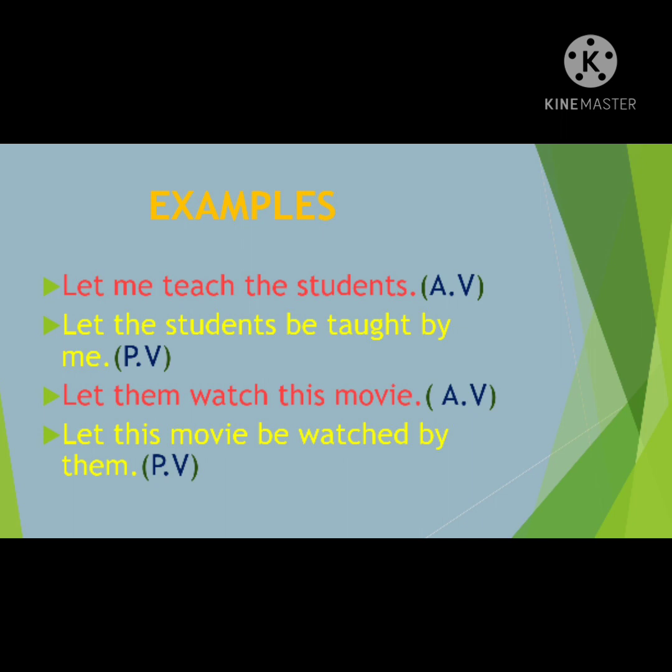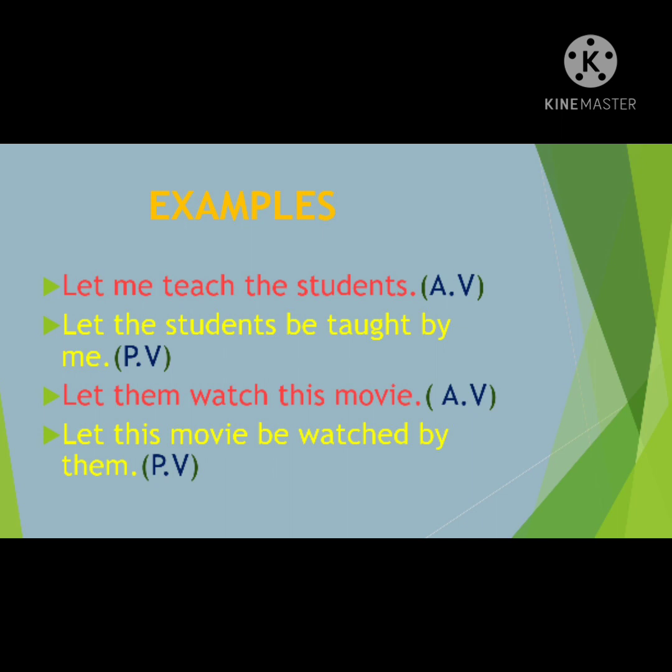I told you that the sentence begins with let here. See here, let me teach the students. According to the format, after let, you get the object here, afterwards verb plus subject. So what did you get here? Let me teach the students. Now in your passive voice, let will be the same and the students is the object, so that becomes the subject here. So what will you get here? Let the students be taught by me. So the sentence starts with let plus subject plus be plus verb V3 plus by agent.